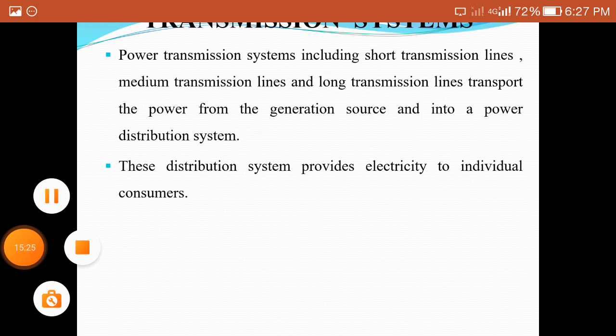By using these insulators, we protect the transmission systems, and also provide protection for human beings. That's why we use insulators. Insulation means it gives the insulation for the lines. These will be studied in this unit.